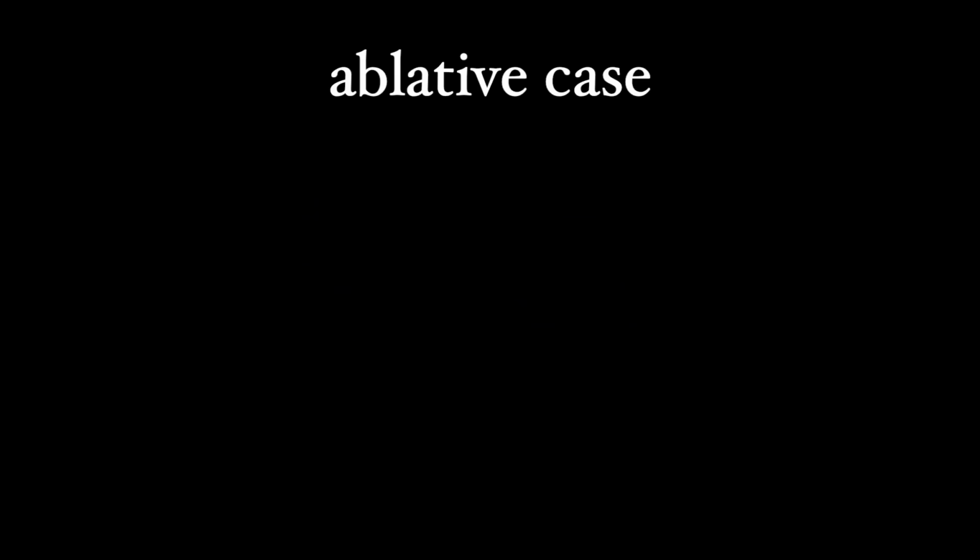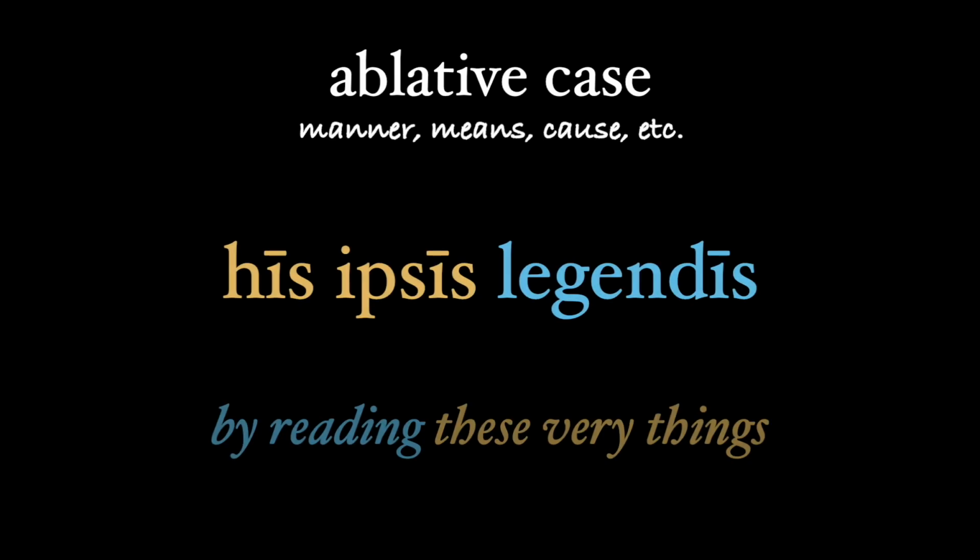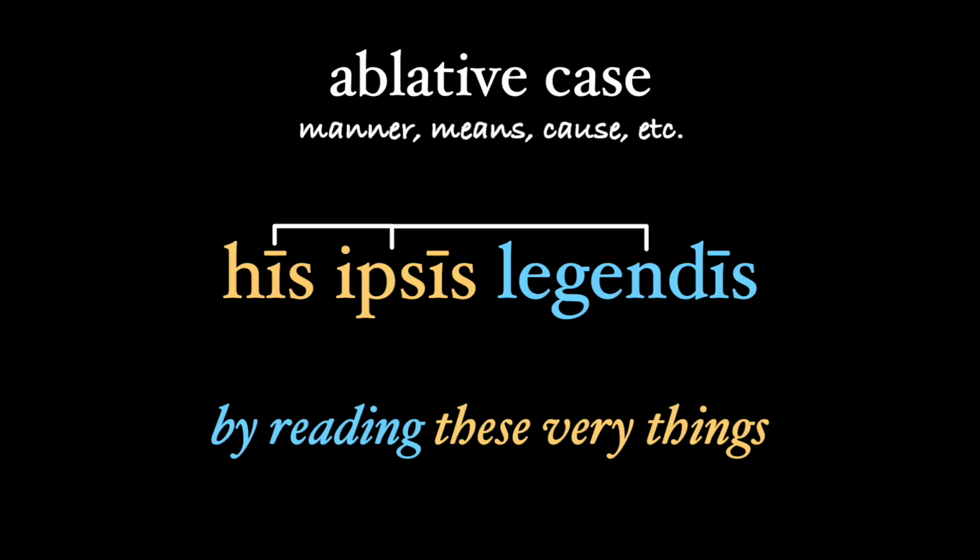The ablative also is used without a preposition to show manner, Rule 50, means, Rule 47, cause, Rule 43, and other things. Multa pollecendo persuadet. He persuades them by promising many things. And here we have the gerund pollecendo taking an accusative object, multa. Or his ipsis legendis, by reading these very things.